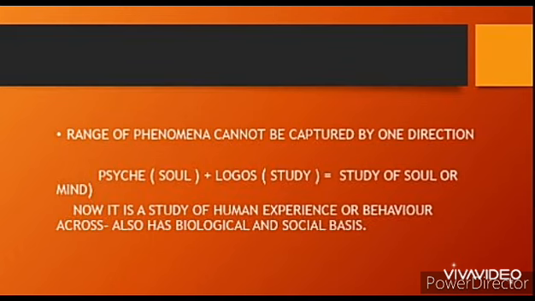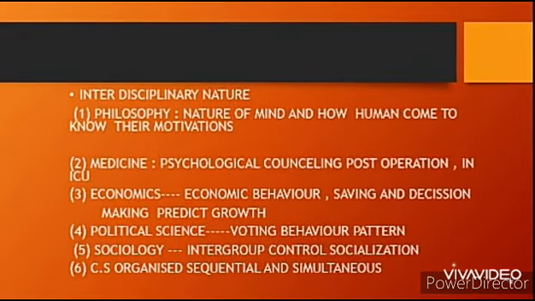The last topic talks about the interdisciplinary nature of psychology. Psychology, as we said, is derived from the mother branch, philosophy. It has relations with medicine: counseling could be given in a post-operation phase or to a person in an ICU. Talking about economics, we have economic behavior where we can predict growth and behavior, etc. Then we have the interaction of groups, like social groups. Computer science talks about the sequential and simultaneous processing of information. So interdisciplinary talks about philosophy, medicine, economics, political science, sociology and computer science.